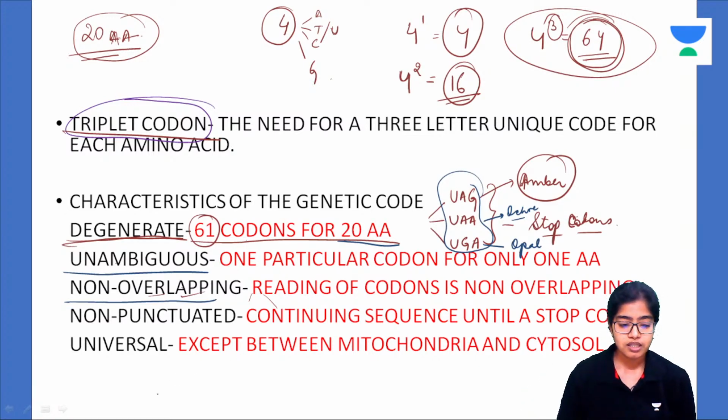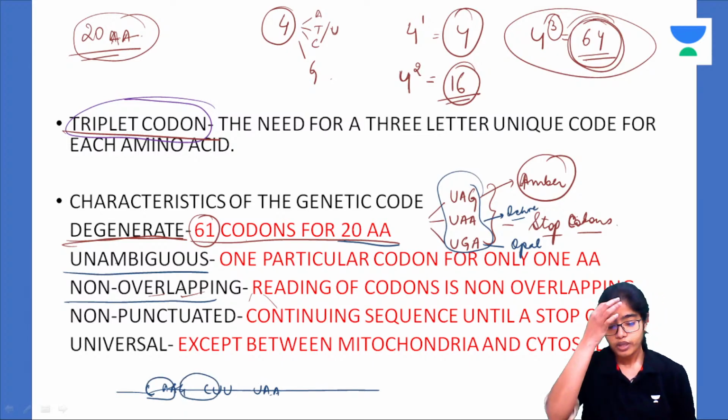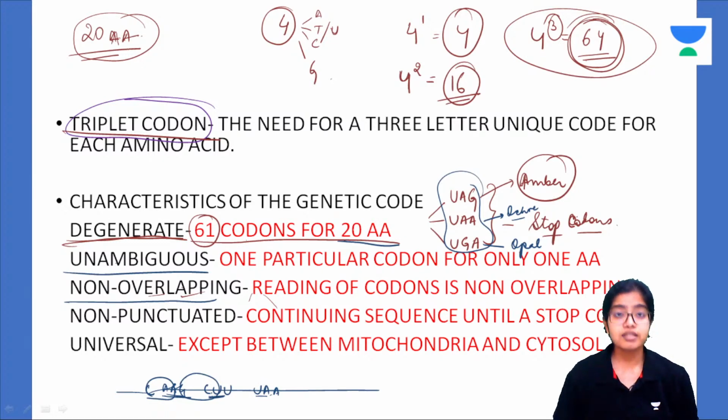So suppose this is the mRNA molecule. It has AAG, CUU, AA. So it cannot be read as this and then this. No, it cannot overlap like this. Whatever it is, it has to be read in a similar fashion. It cannot overlap, so that the code is read similarly.